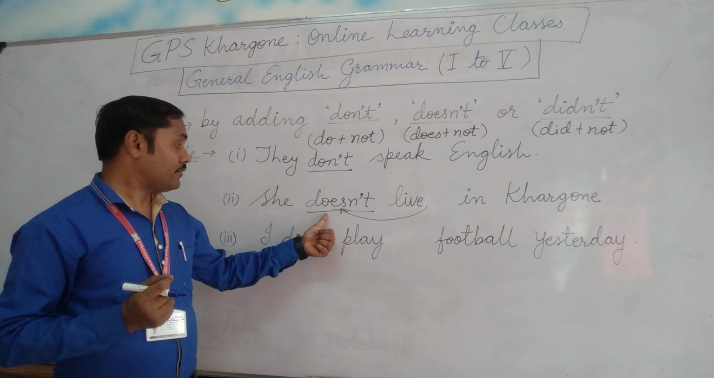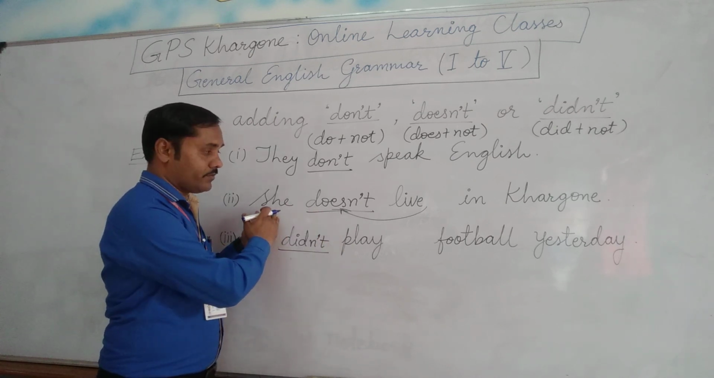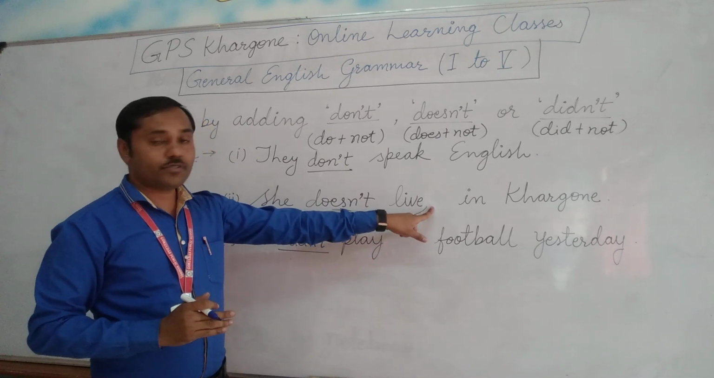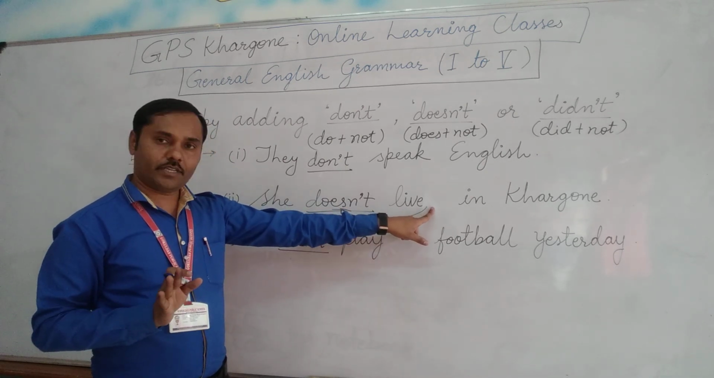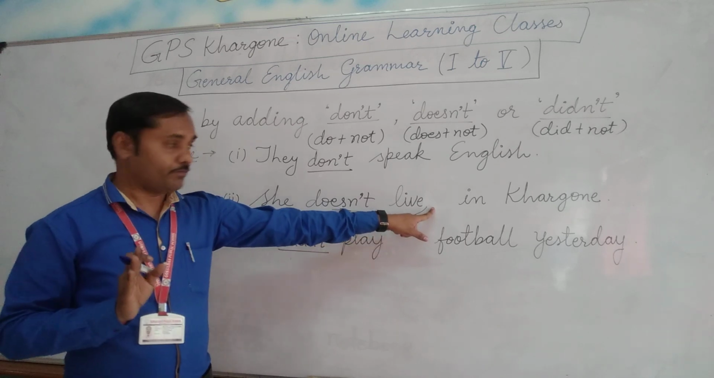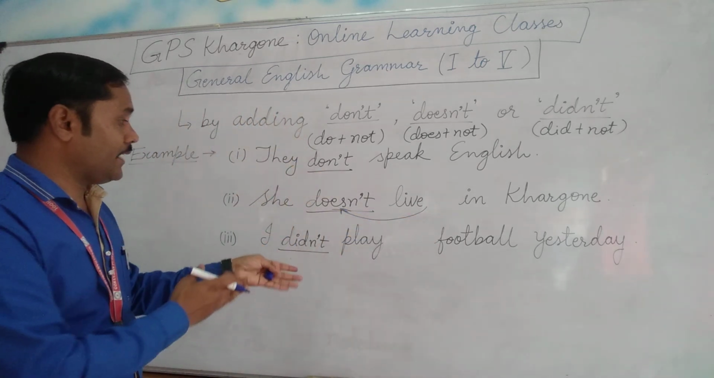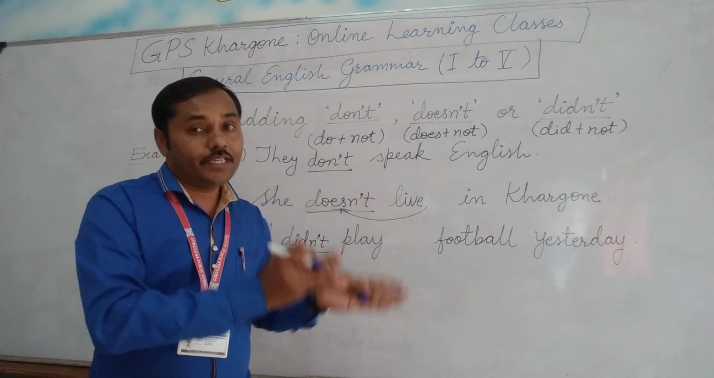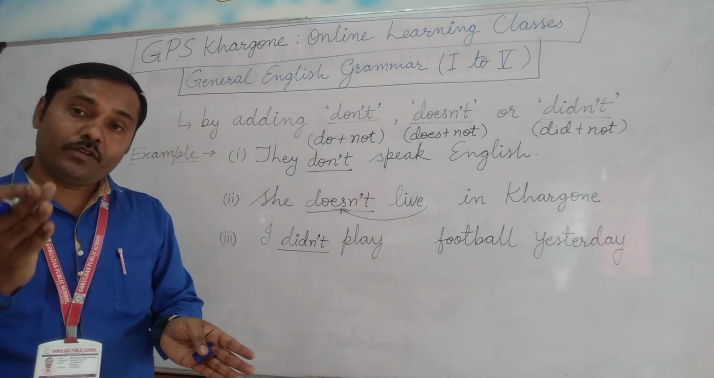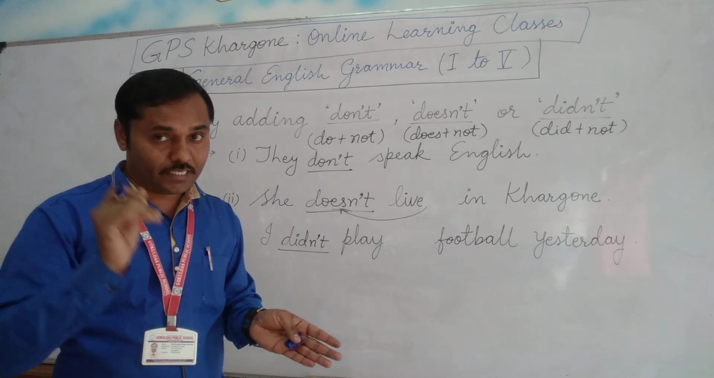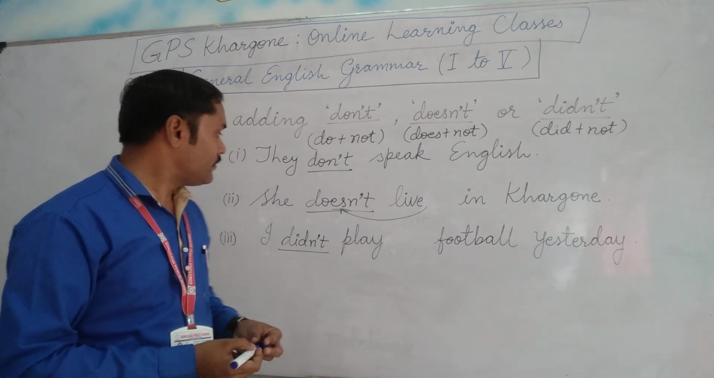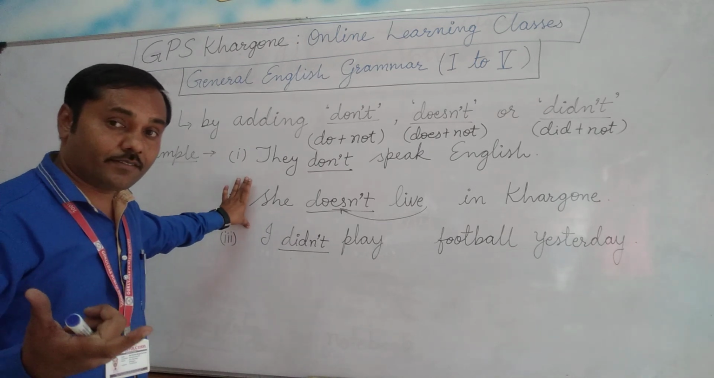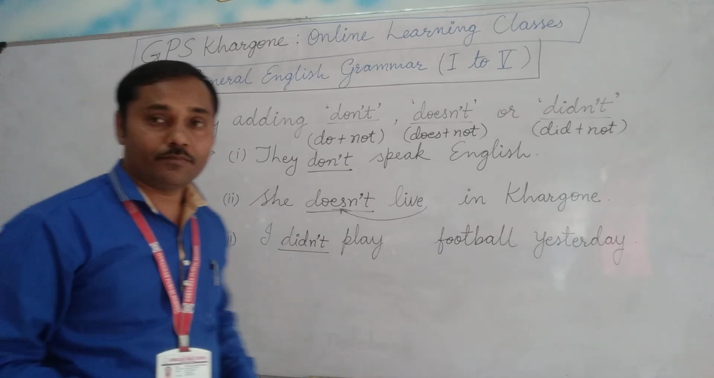Similarly in the second example, when we use doesn't here, we don't use s or es along with the verb form. Now this is the second type by which we can make an affirmative sentence into a negative sentence. The more you practice, the more you will learn easily and quickly. I will provide you some exercises for your practice.